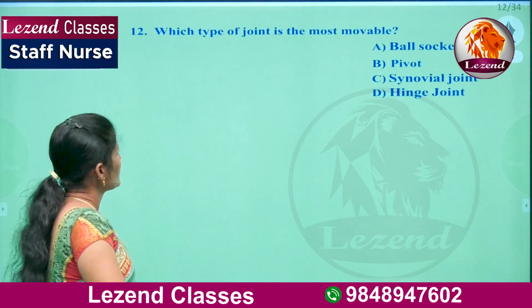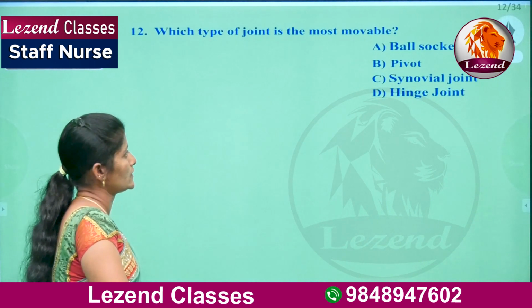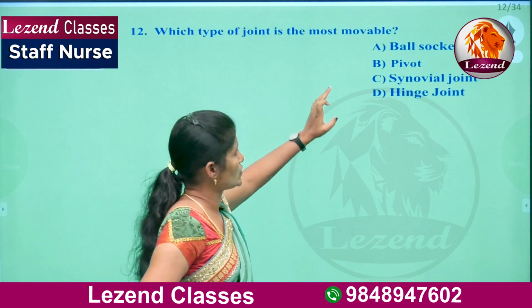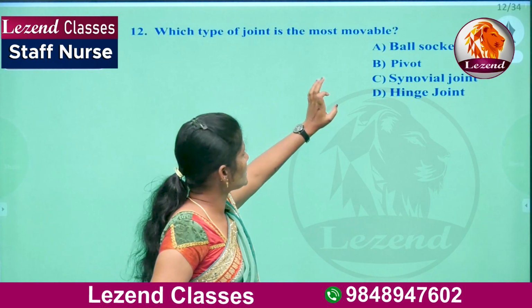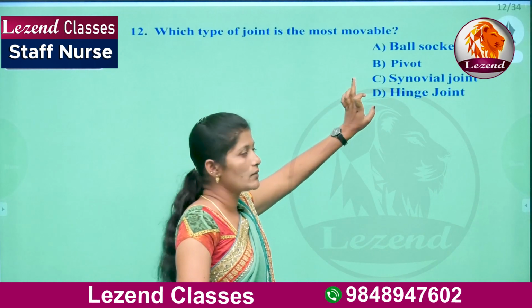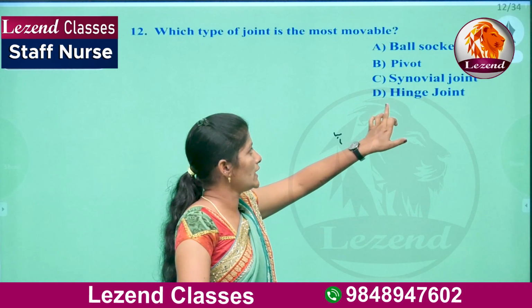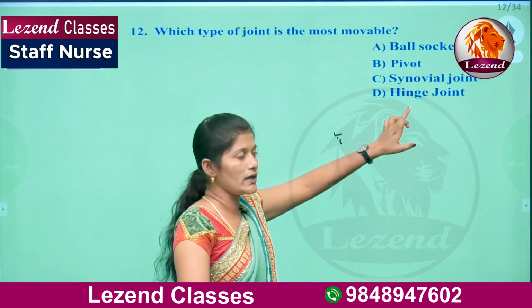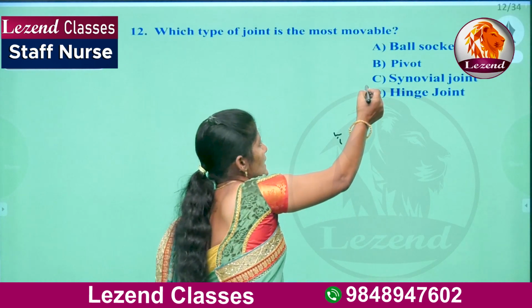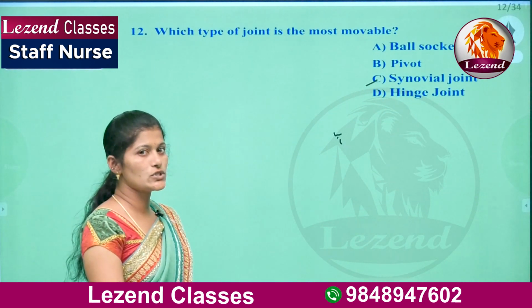Next, which type of joint is the most movable joint? There are different types of joints here. A, ball and socket joint, B, pivot joint, C, synovial joint, D, hinge joint. Here C is the right answer, that is, synovial joint is the movable joint.